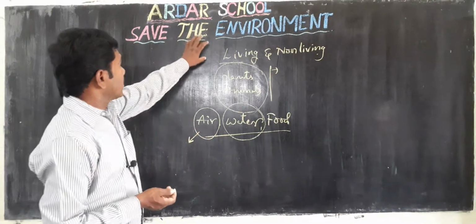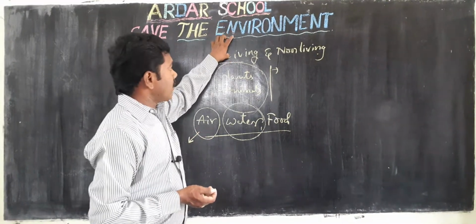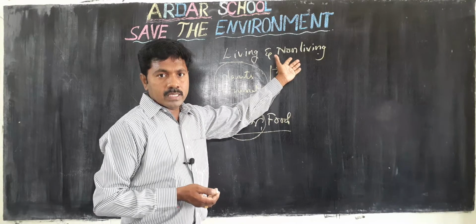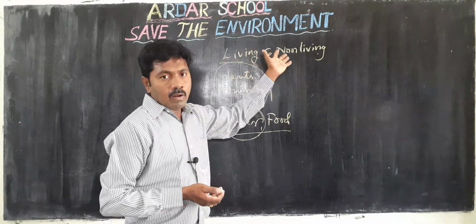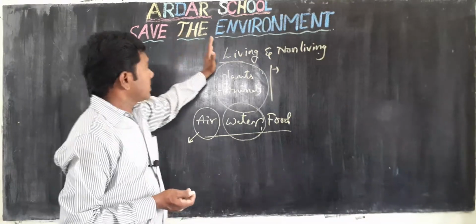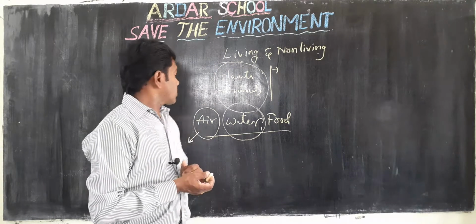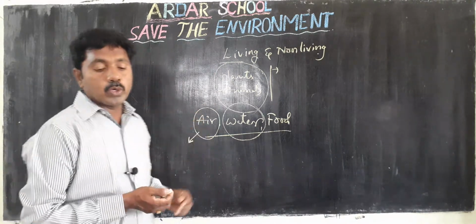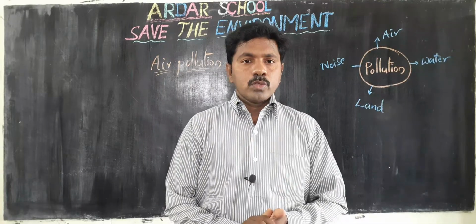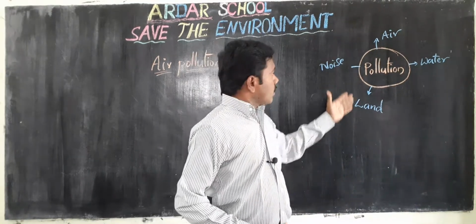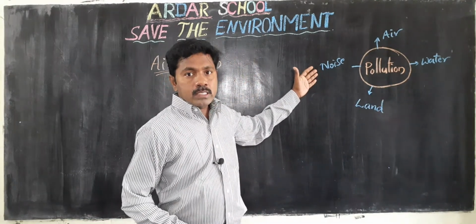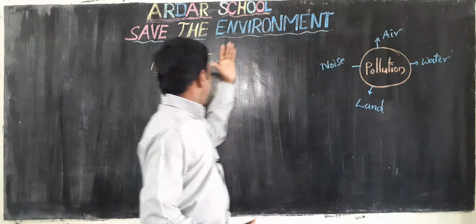So, the environment is made of living and non-living things, and we can protect this environment. Now we discuss air pollution. Children, there are mainly four types of pollution: air pollution, water pollution, land pollution and noise pollution. Now we discuss air pollution.